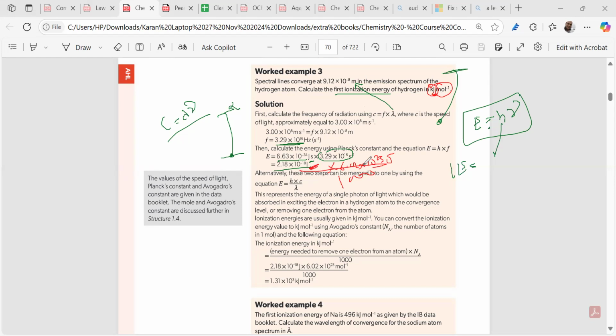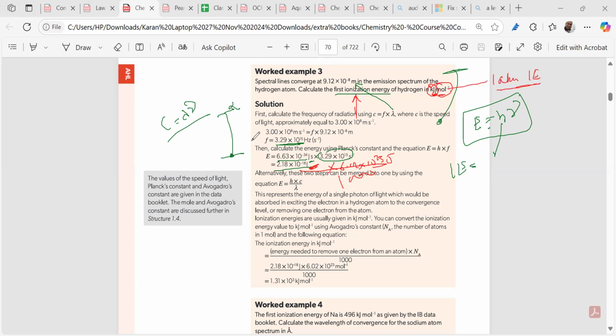Now we also have to understand that the opposite data can also be given. You can be given the first ionization energy, so you have to divide it by 6.02 times 10 to the power 23 to get the one atom ionization energy.